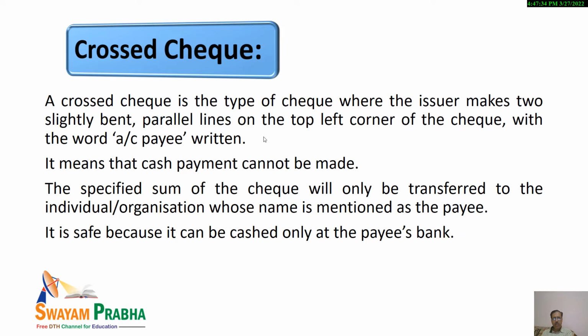The amount that has been mentioned on the check will only be transferred to the account number. No cash will be given, and it will be transferred to the account number of the individual, or of the company whose name has been mentioned as the payee on the check. So it should be kept in mind. Such types of checks are very safe.